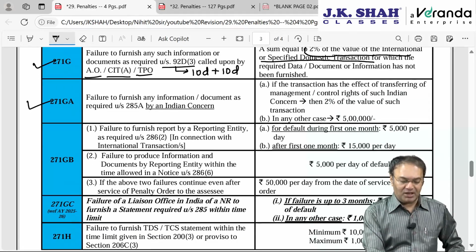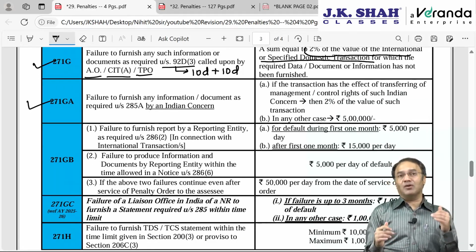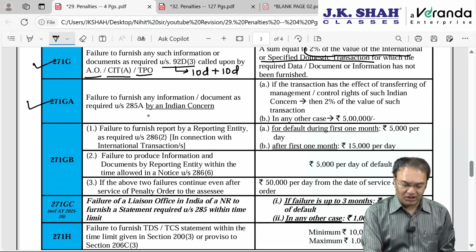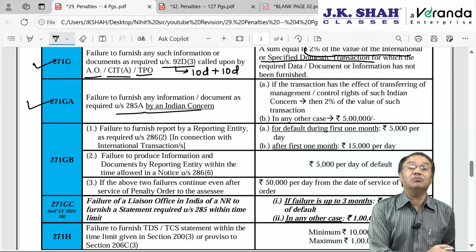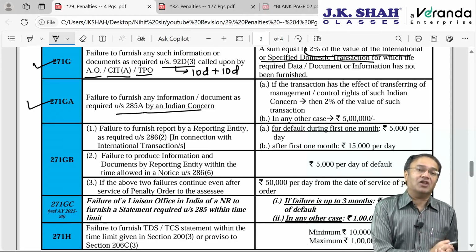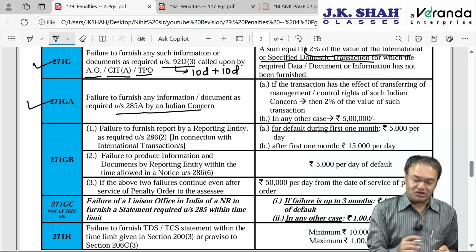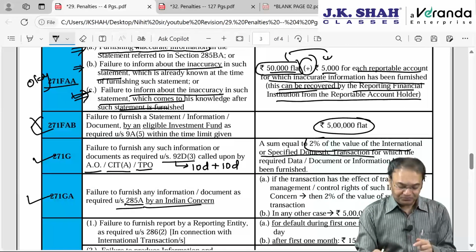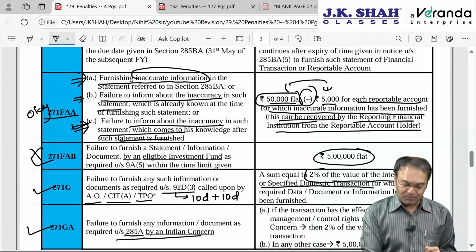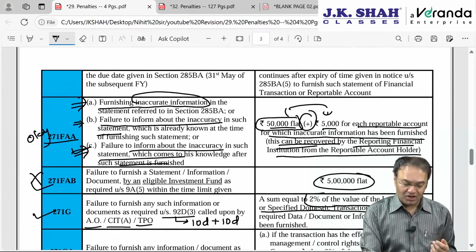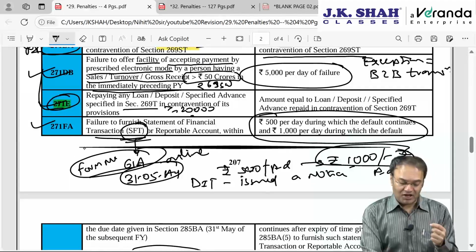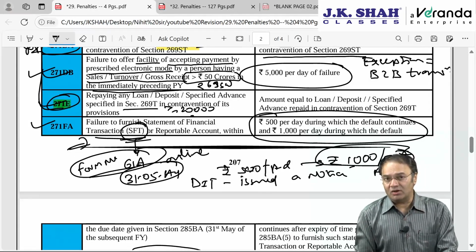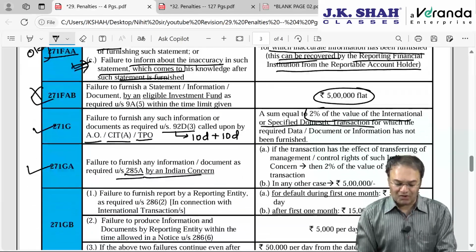271GA is a penalty in case of Hutch, Whampoa, CGP, Cayman Island and Hutch India. If you recollect, Indian concern, we had discussed it in the miscellaneous provision chapter. I have recorded one separate video on all these sections where I have covered section 285A, statement by Indian concern, statement by eligible investment fund, then statement of financial transactions. All these things I have covered in a separate chapter called miscellaneous provision. I would suggest you have a look at that video first.